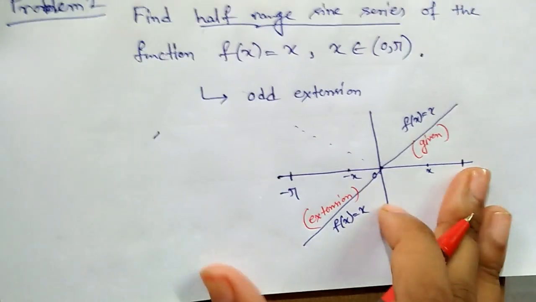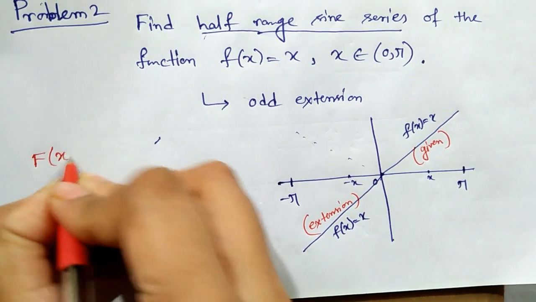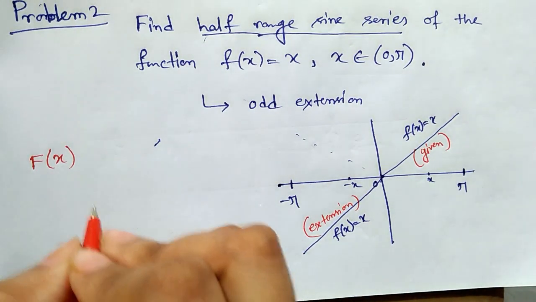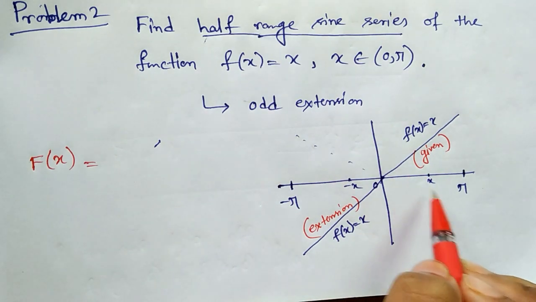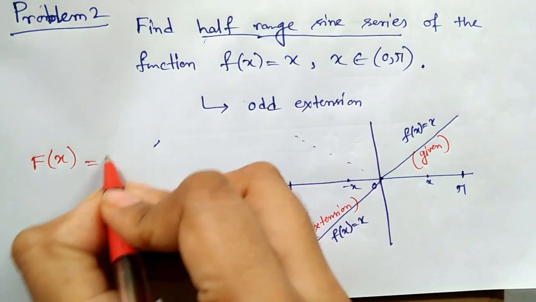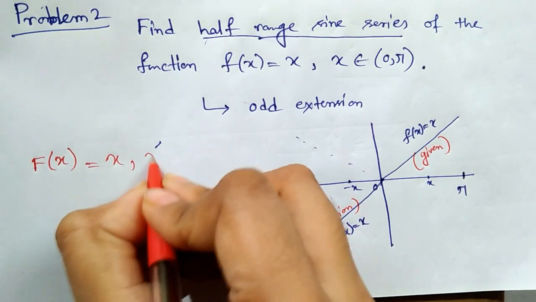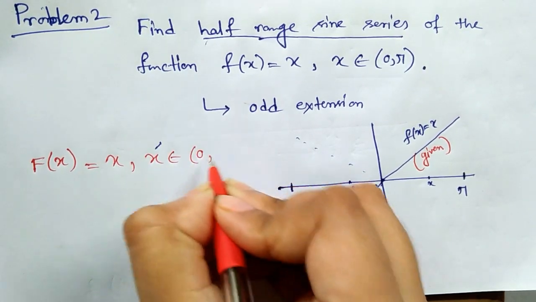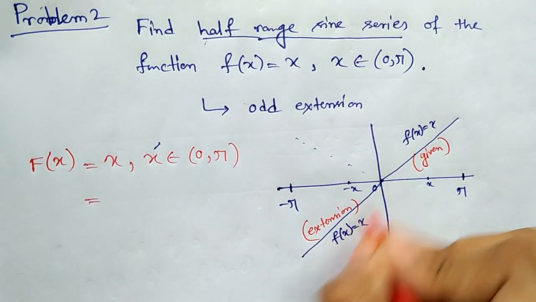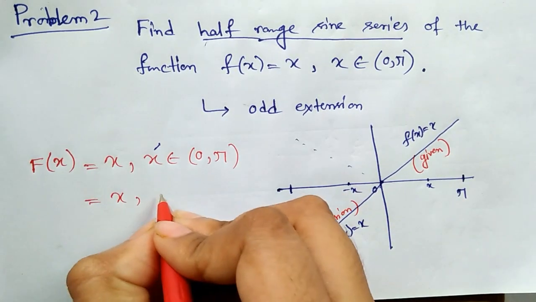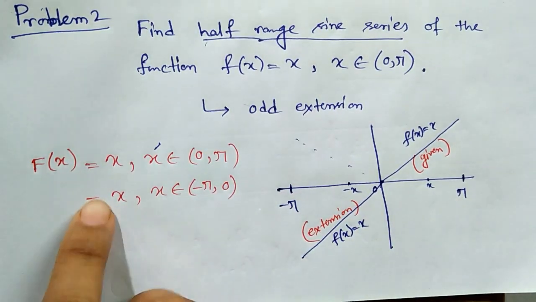So now our final extended function here, that is fx, capital Fx, is equal to x for x belongs to 0 to pi, and also in this portion this is x, that is x belongs to minus pi to 0.